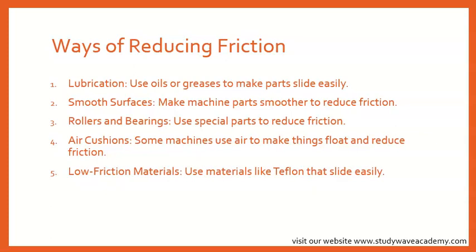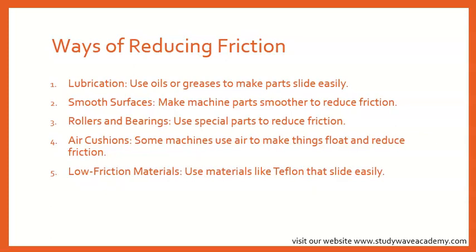Rollers and bearings. Use special parts to reduce friction. Okay, these components reduce friction by enabling smoother movement in various machine parts. Air cushions. Some machines use air to make things float and reduce friction.